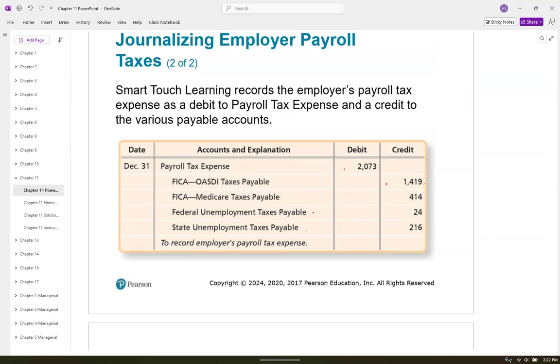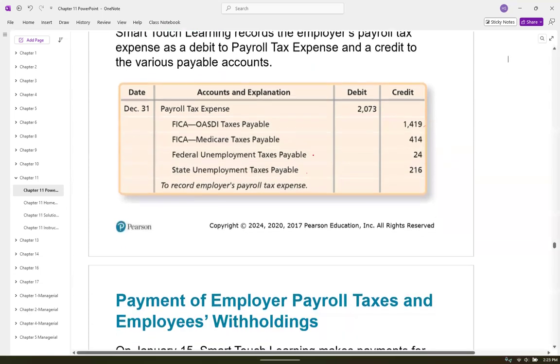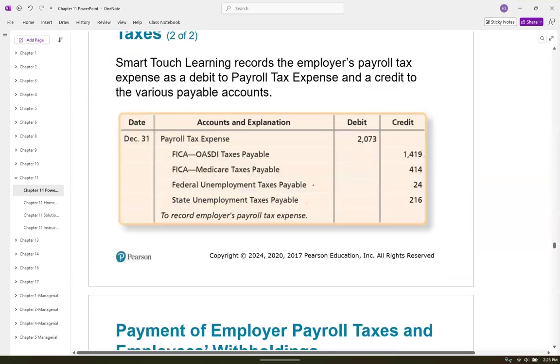So just because an employer is paying you $15 an hour, they actually are paying more than $15 an hour to have you as an employee because they've got things on that side that you don't see. It's not a deduction out of your check. These are all things you don't see. Okay. So employing people is very expensive. That's why I usually tell people don't really complain about your job, because it costs a company a lot of money to have you. Yes, you might be making your company a lot of money, but you've got to be making them some money for them to pay you. Okay. So that's the employer side.